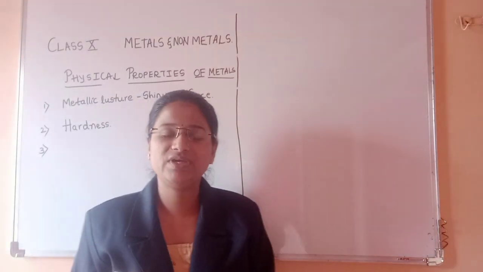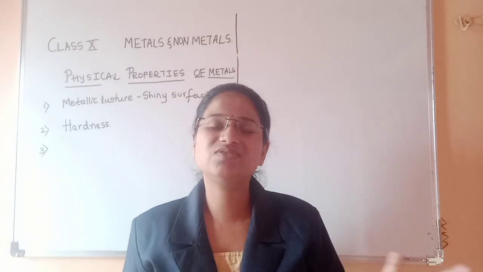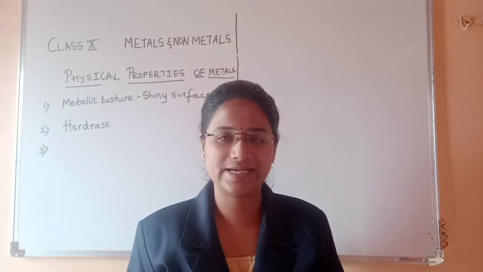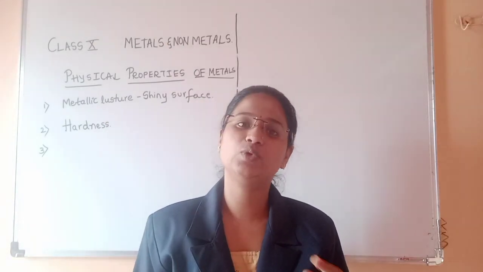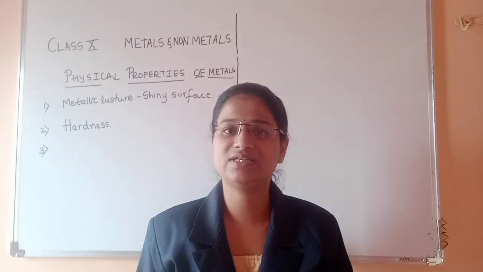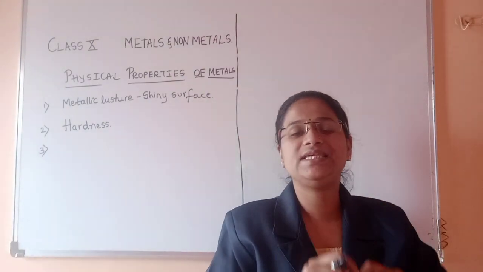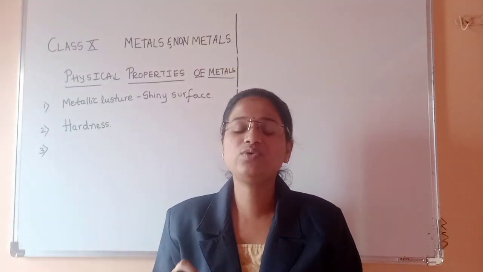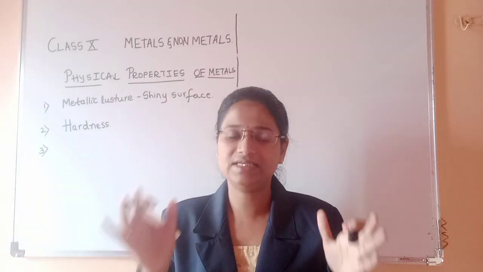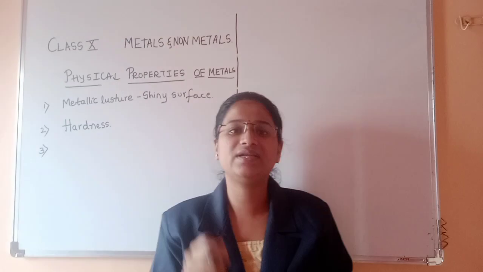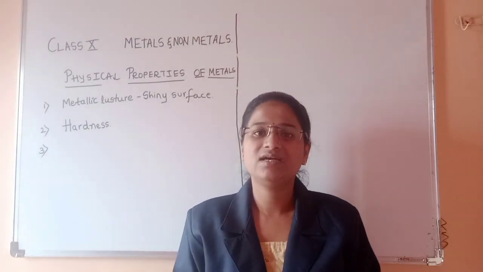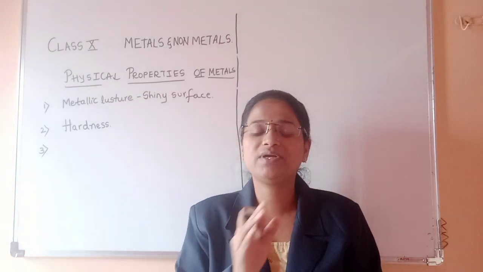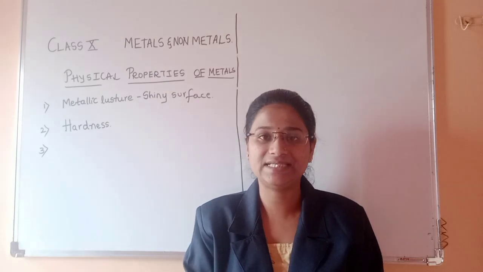Fine. We know that all the women, all the girls, love to wear gold jewelry, right? Why is gold mostly used for making jewelry? Because it can be bent very easily. It can be made into thin sheets. When you hammer any metal, take a block of iron, take a block of copper, and hammer it several times, the metal will convert into a sheet. That property of a metal is called malleability.